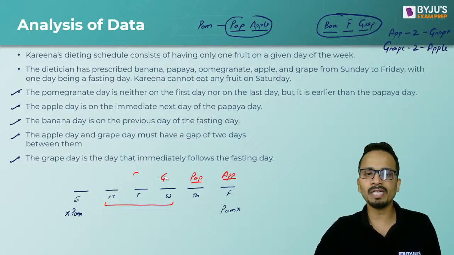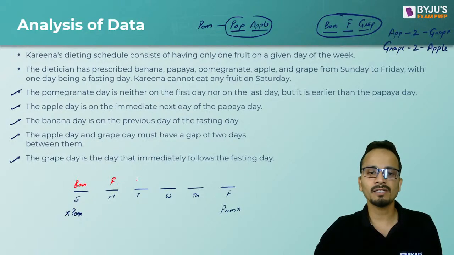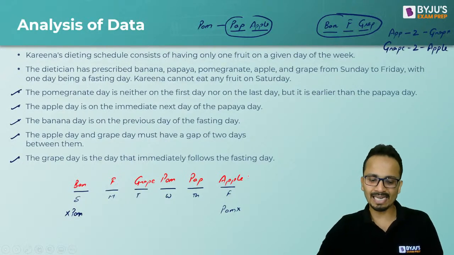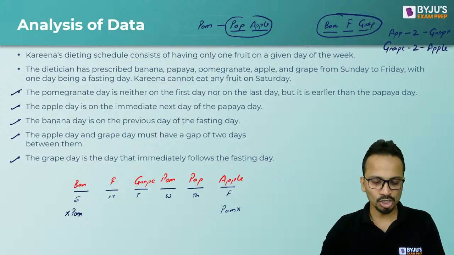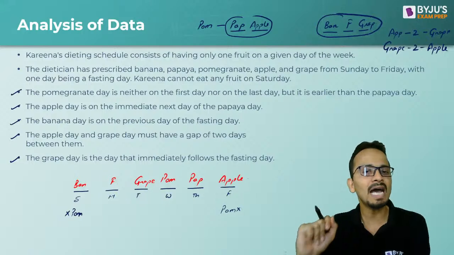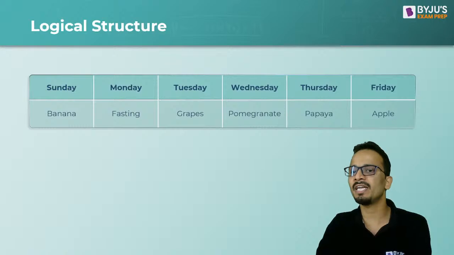So the only possibility that arises here is putting banana, fasting and grape on the first 3 days. Okay. So banana, fasting and grape on the first 3 days, then pomegranate, papaya and apple. So this will be the proper arrangement, and that is done. Okay, fine. So now let's move on to the questions. So banana, fasting, grape, pomegranate, papaya and apple. This is the sequence. This is the logical structure.